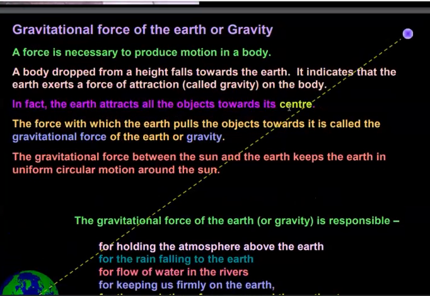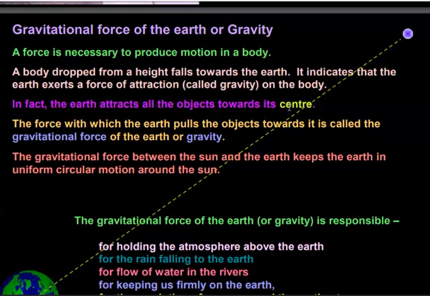Yet attraction between the apple and Earth takes place. So the attractive force exerted by Earth onto the apple is called gravity. So there is a difference between gravity and gravitation or gravitational force.